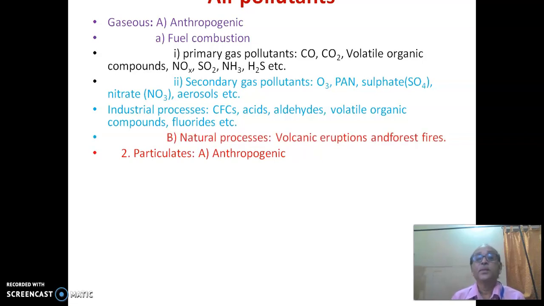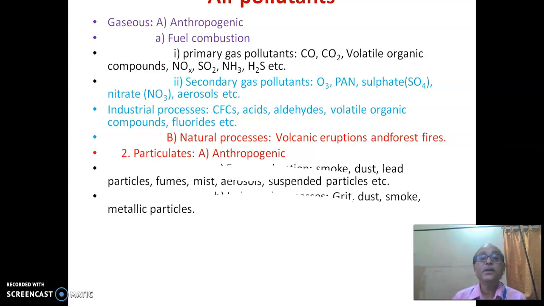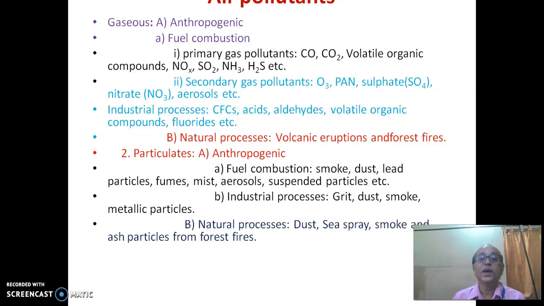Particulates mean anthropogenic, and fuel combustion: smoke, dust, lead particulates, fumes, mist, aerosols, suspended particles. The industrial processes like drift, dust, smoke and metallic derivatives; the natural processes: dust, sea spray, smoke and ash particles